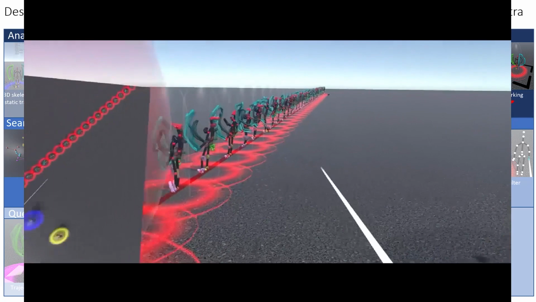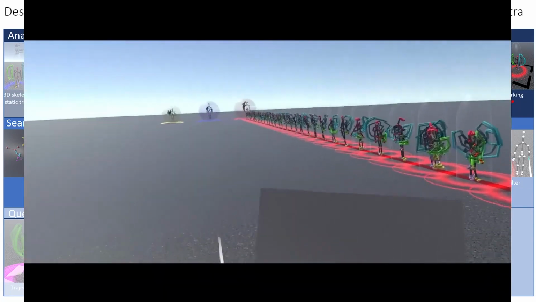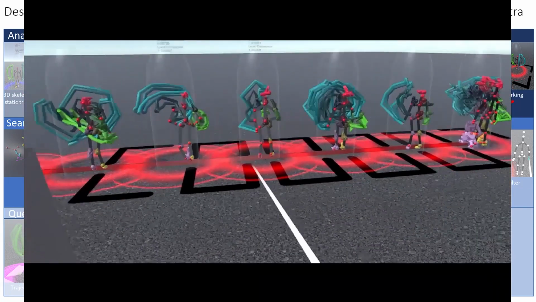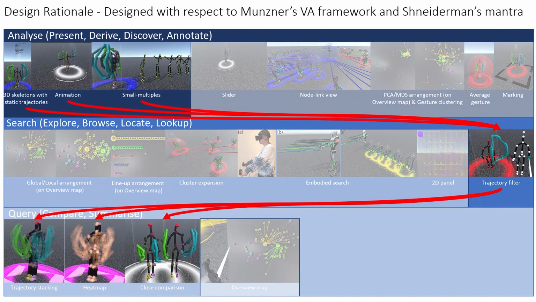Similarly, this could be done by the lineup arrangement, which organizes gestures in a row based on their similarity. The user could expect to find the least similar gestures at the end of the line. Now we have the outliers identified. The next thing to do is to make comparisons of them in order to determine if they should be excluded from their current cluster. GestureExplorer has multiple visualizations for users to identify the similarity and differences between gestures.